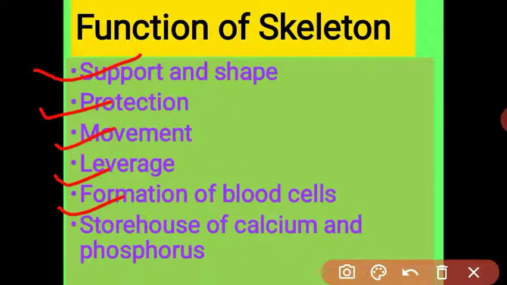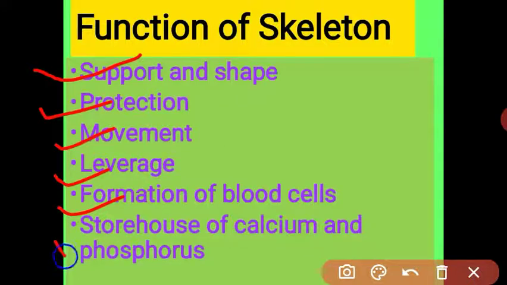As you know, student, bone marrow is a hollow space in the bone, and the main function of the bone marrow is the production of red blood cells, white blood cells and platelets. White blood cells, red blood cells, you have studied in the tissue lesson. This is very important. The red blood cell is produced in the bone marrow. What is meant by bone marrow? Bone marrow is the hollow cavity in the bone.